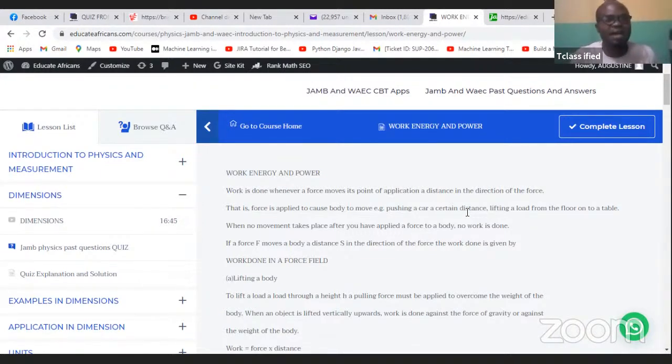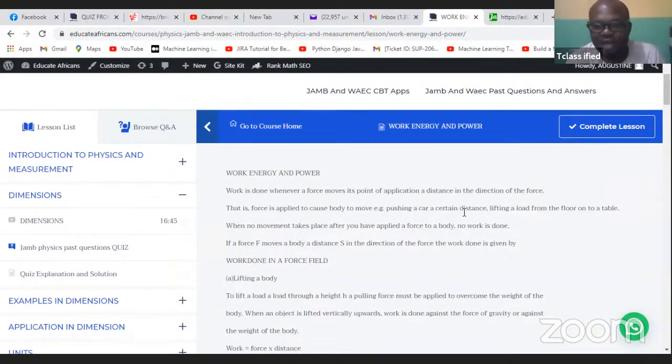If you push a car, if a car has to move from one point to the other, it has to be by a force, whether it's the force supplied by the burning of the fuel in the engine, or it's being pushed physically by people. So when people apply force, the car will move from one point to the other. So those people pushing that car are said to have done work.